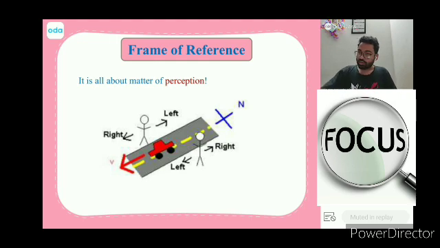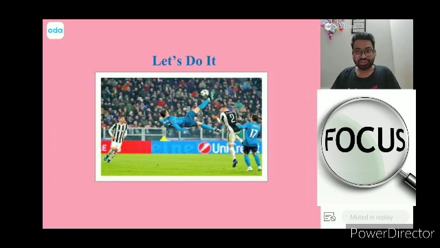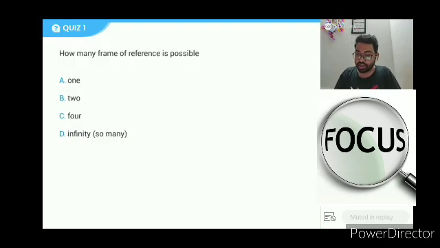Okay. All right. So I think that most of you are able to understand it now. And since you are able to understand it, let's talk about a question. Let's do a question. How many frames of reference are possible?